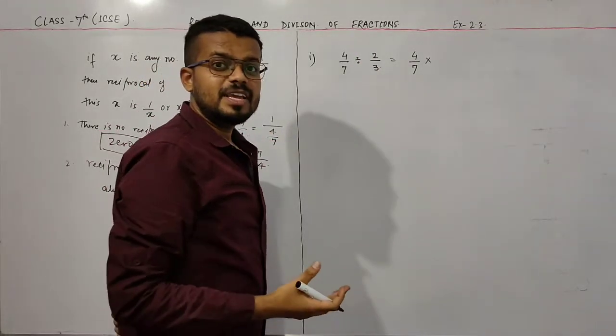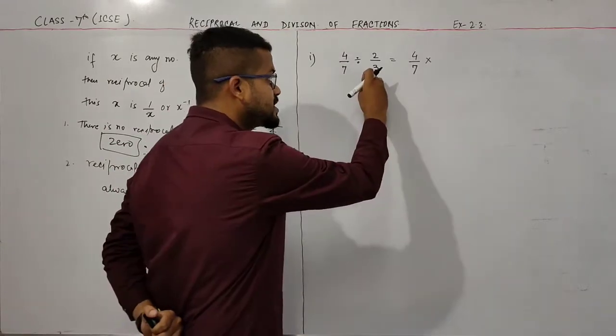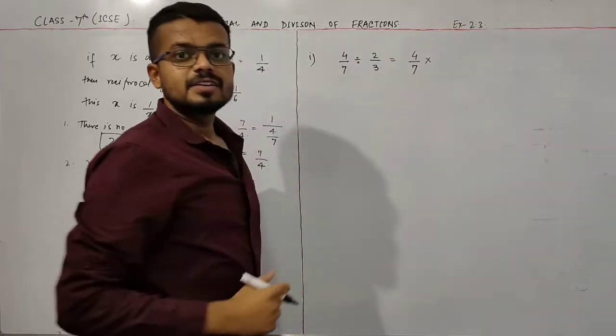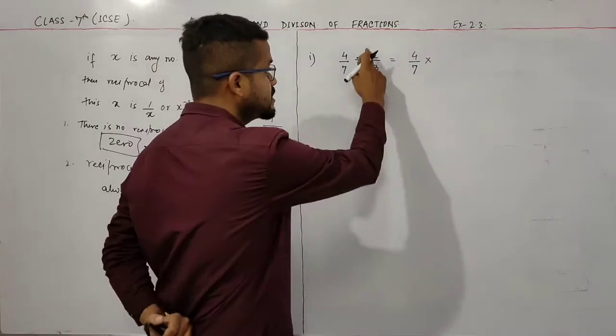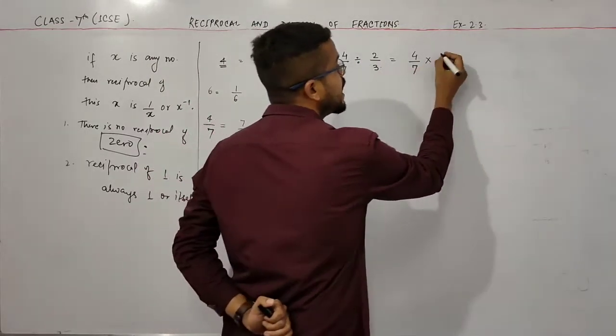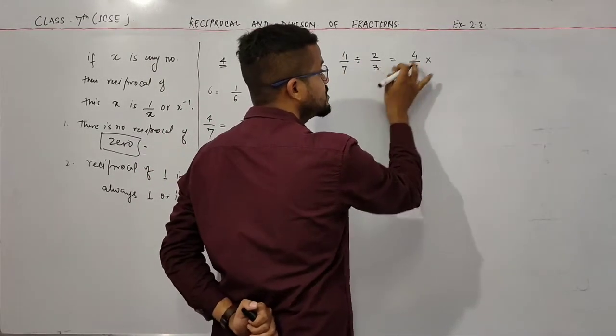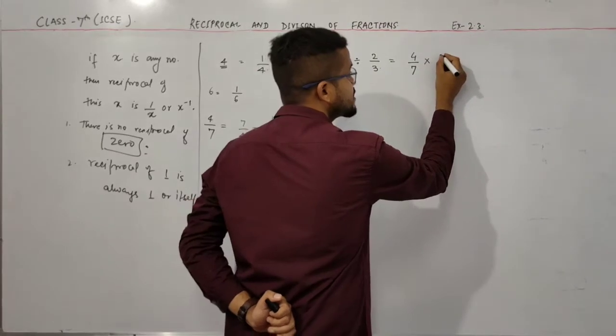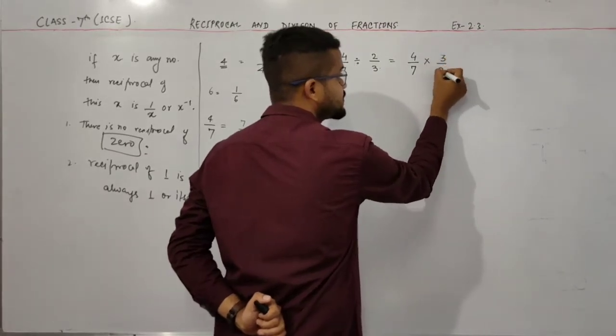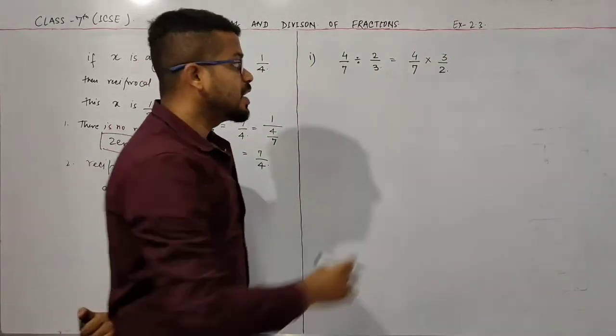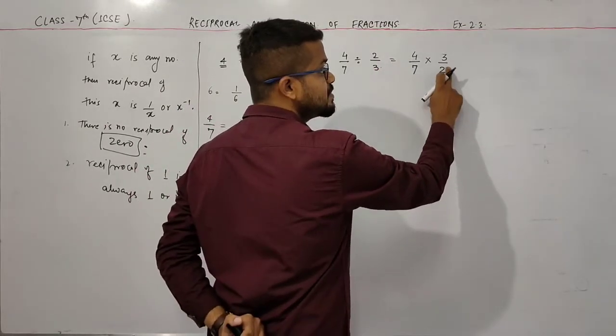So what is the meaning of reciprocal? Simply just reverse the fraction. Okay, so this is 2 by 3. Now I write here in place of 2 by 3, just reverse this fraction. So I write here 3 by 2. Okay, now solve or simplify this.